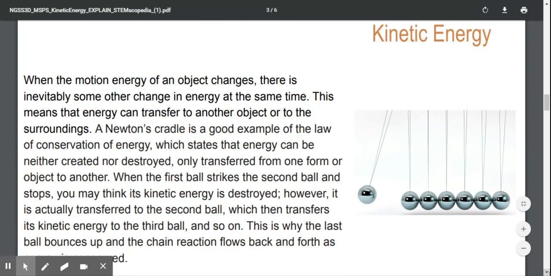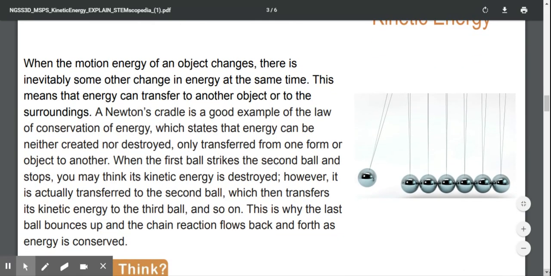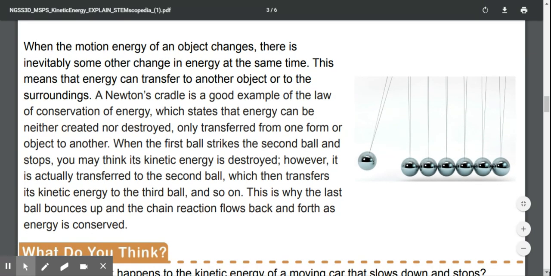When the motion energy of an object changes, there is inevitably some other change in energy at the same time. This means that energy can transfer to another object or to the surroundings. A Newton's cradle is a good example of the law of conservation of energy, which states that energy can be neither created nor destroyed, only transferred from one form or object to another.